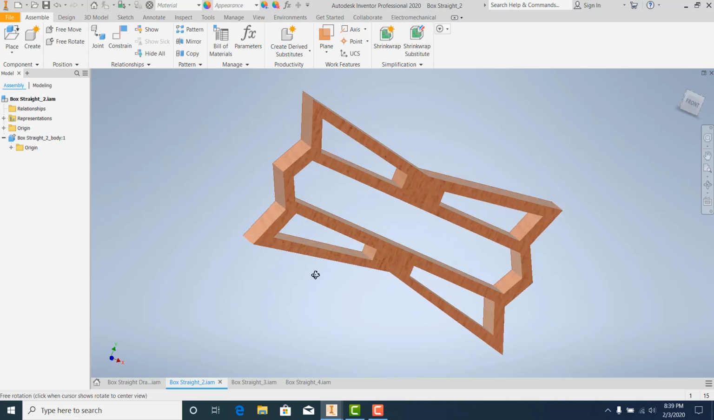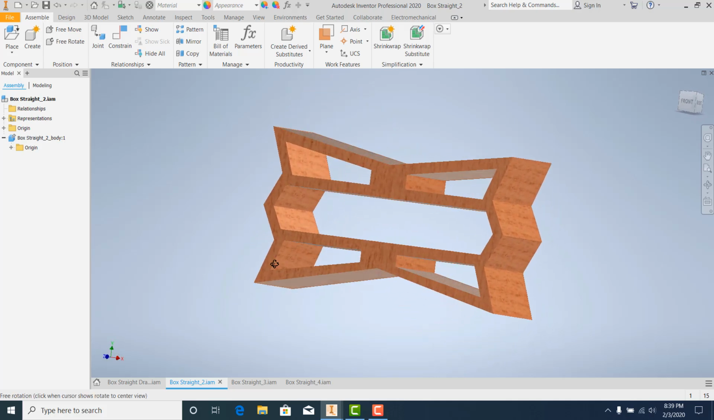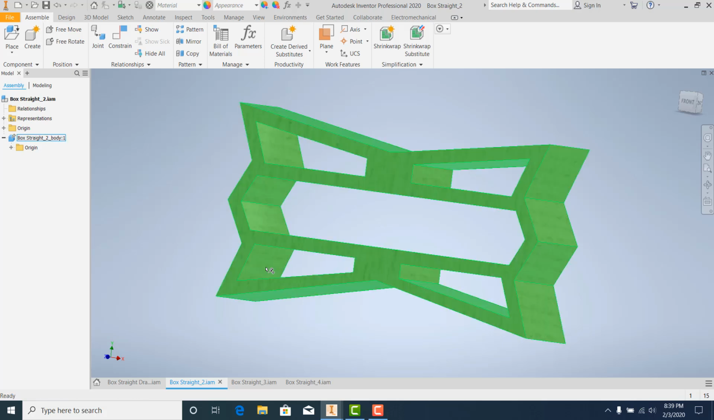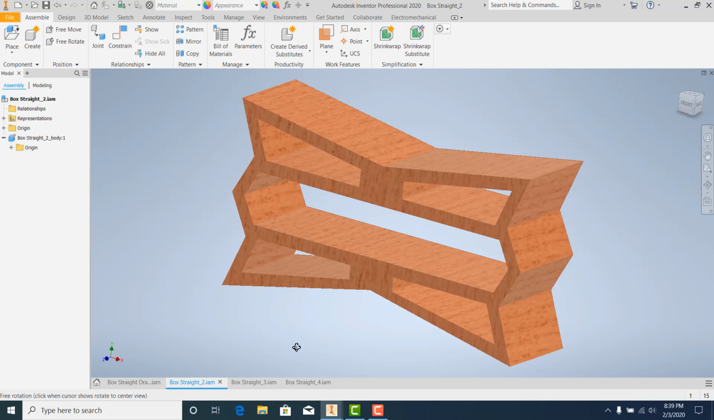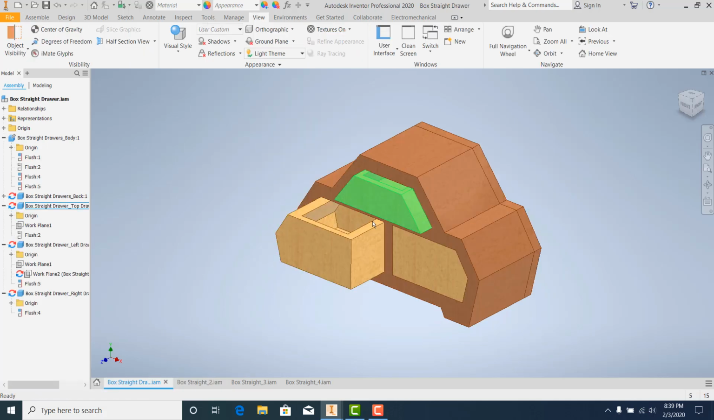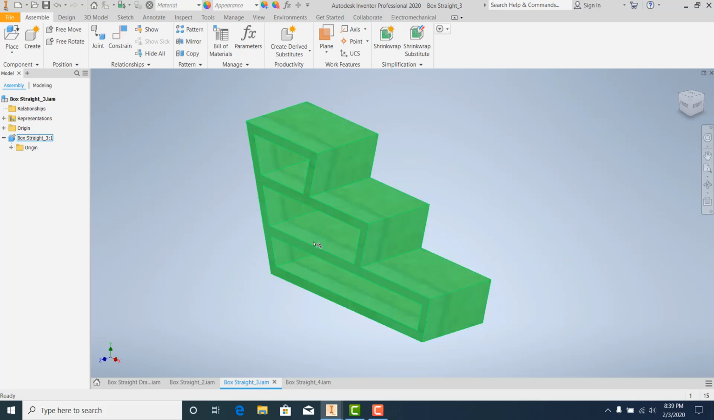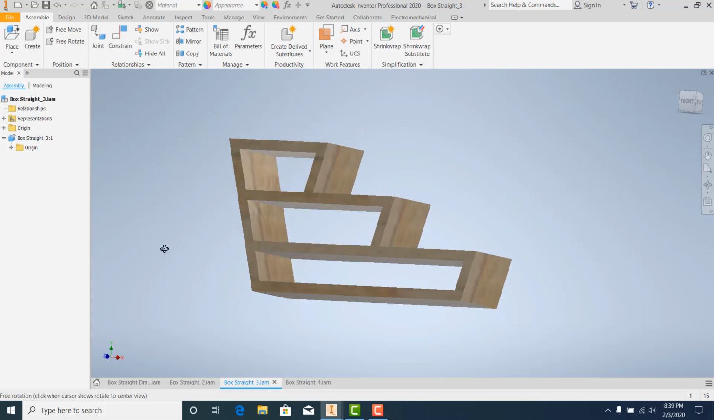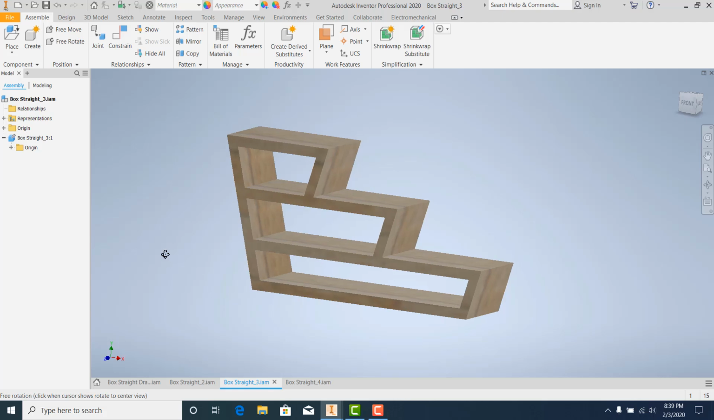Give me kind of a rotation around there to see. This one I didn't make the actual drawers yet, but you can see kind of what the shapes of those drawers are going to be. This has 5 drawers in it. This first one had 3 drawers with a divider. This one has 3 drawers. I don't have the drawers created in that one either.